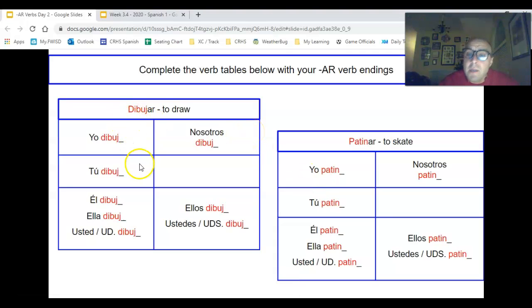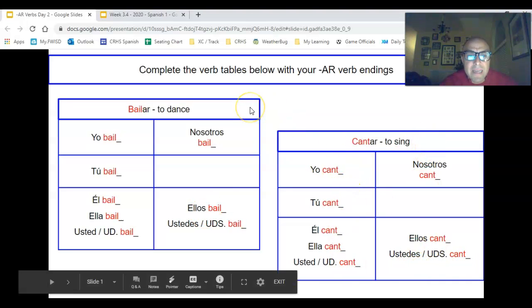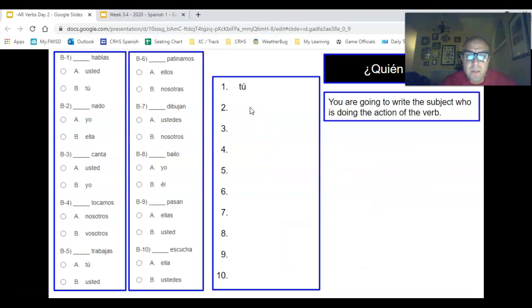More practice: dibujar, to draw; patinar, to skate. Okay? Again, o, as, a, amos, an. O, as, a, amos, an. All right? So that is 6, I believe, right? Yep, 6 verbs to practice.